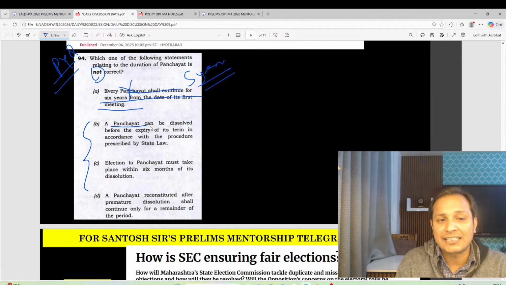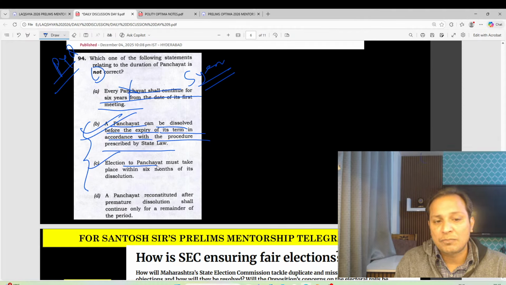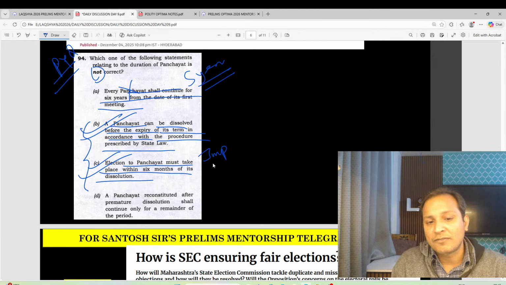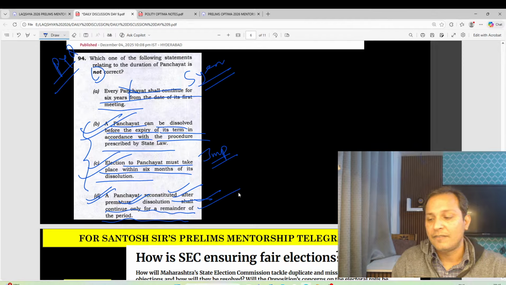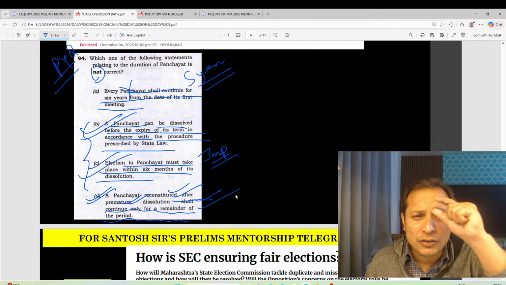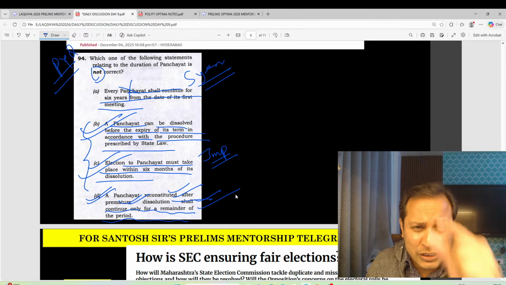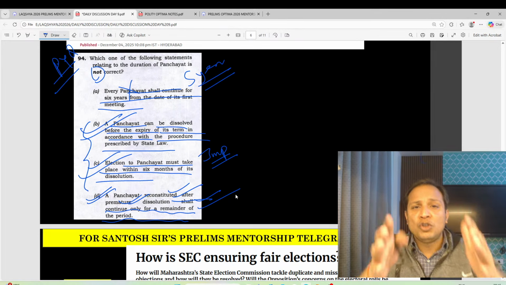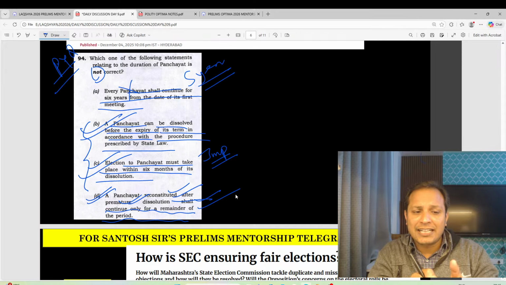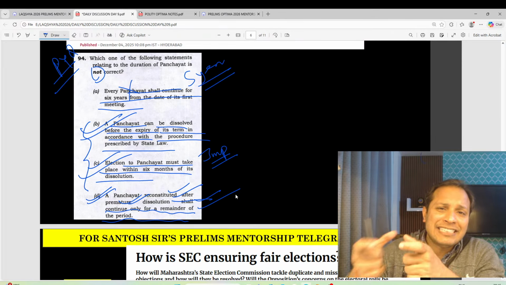First statement: panchayat can be dissolved before the expiry of its term in accordance with the procedure established by the state law. This is correct. Elections to the panchayat must take place within 6 months of the dissolution. A panchayat reconstituted after the premature dissolution shall continue only for the remainder period of time. This is also correct. Using these statements, UPSC question setters have framed questions multiple times. Whenever there is premature dissolution of panchayats, the new panchayat which will come will be only for the remainder period.